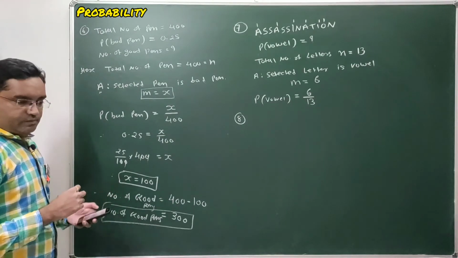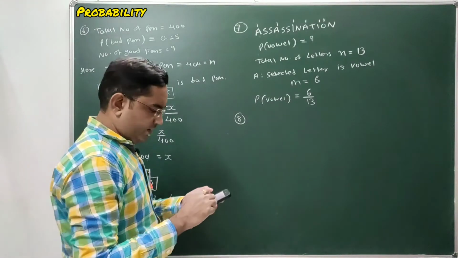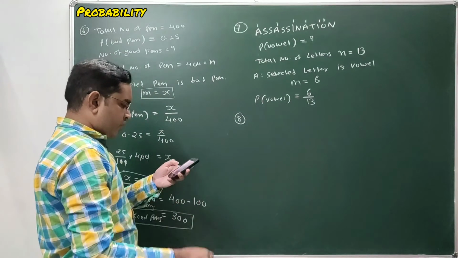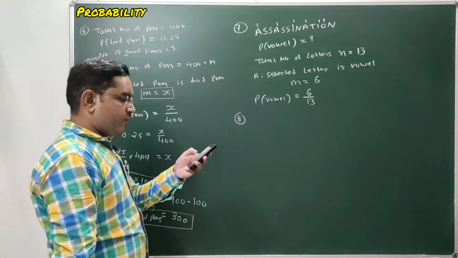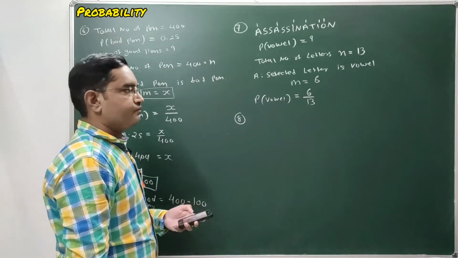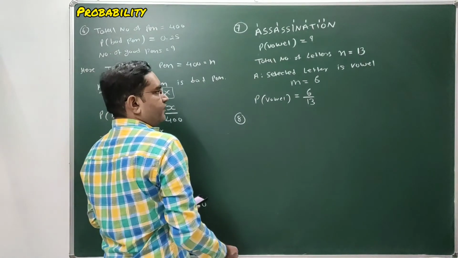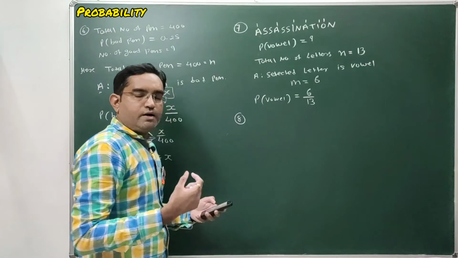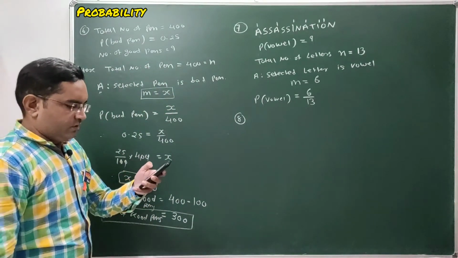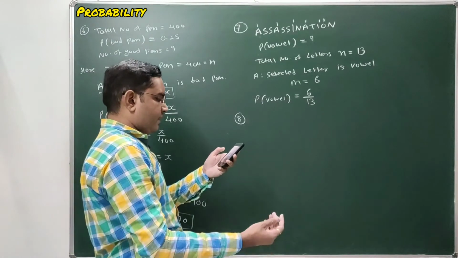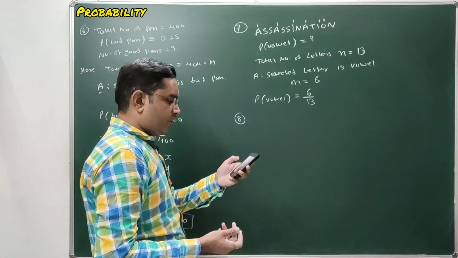Question number 8. One card is drawn from a well shuffled deck of 52 cards. Find the probability of getting the Jack of Heart. What is the event? Selection of one card from the deck of 52 cards. That means one card is to be drawn from the well shuffled deck of 52 cards.